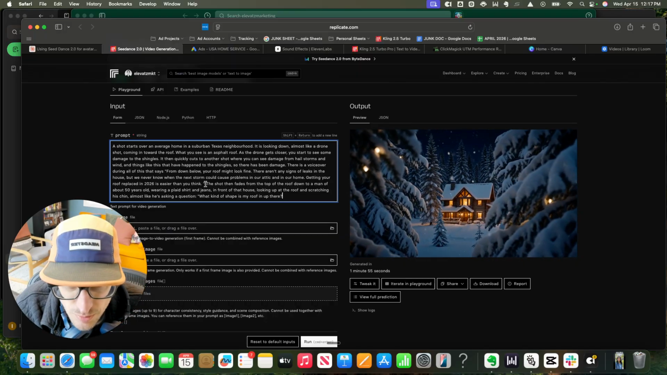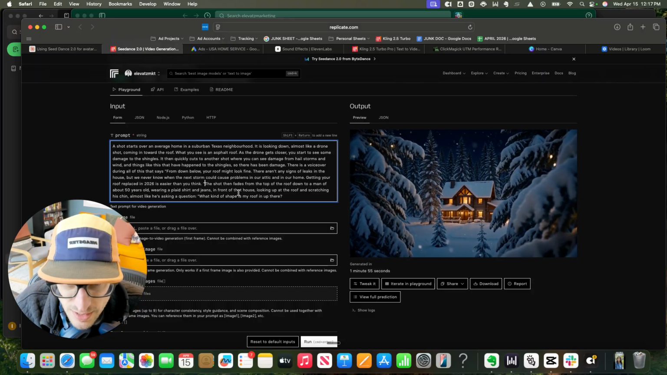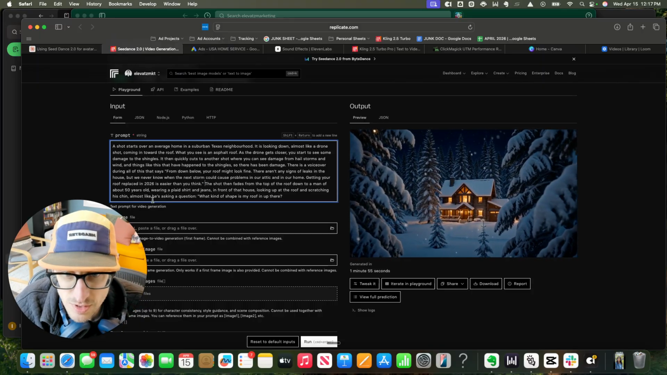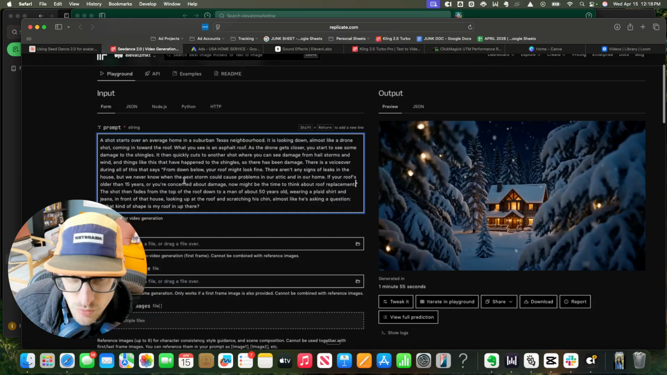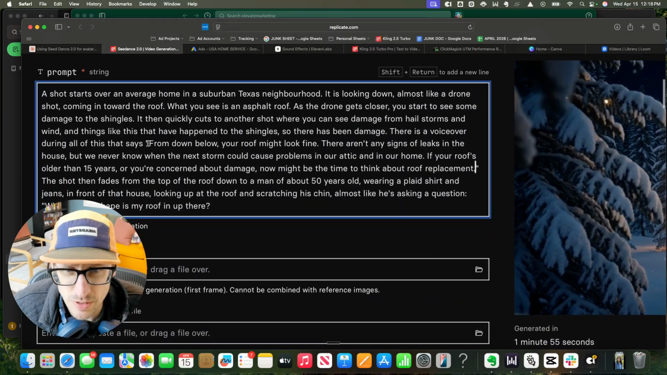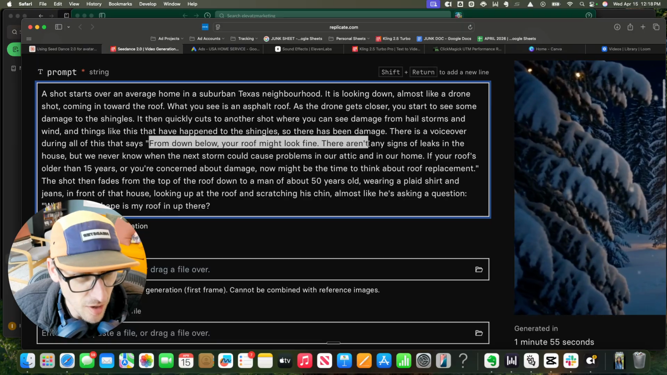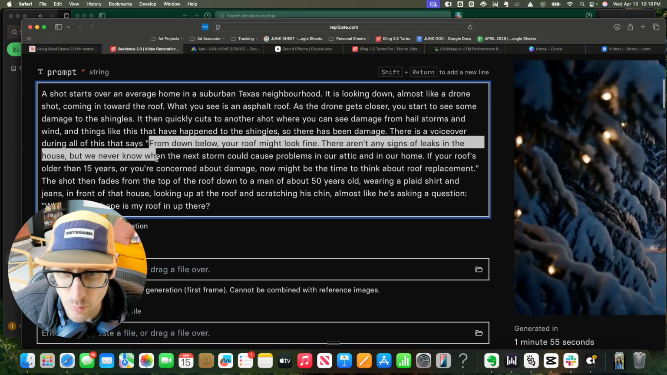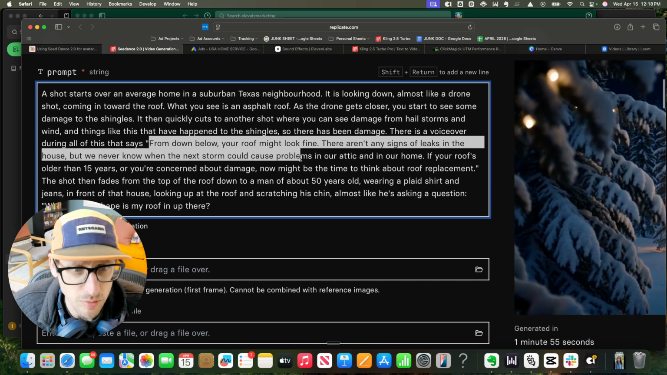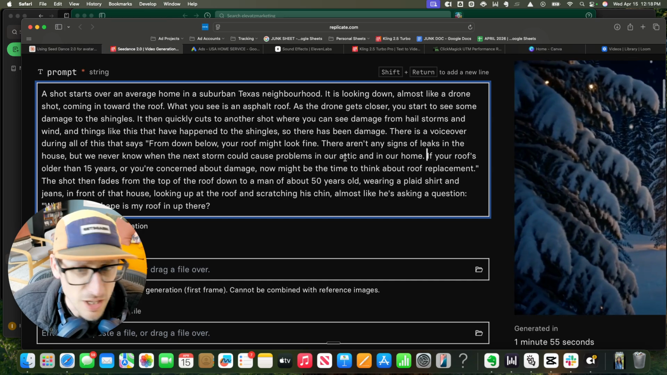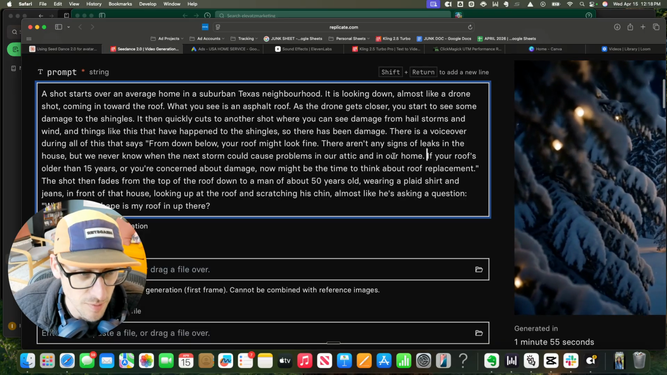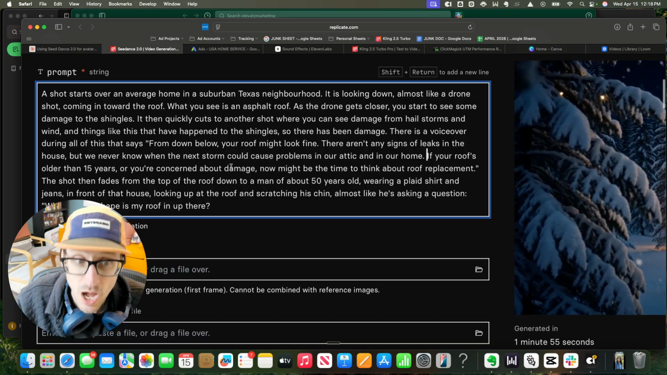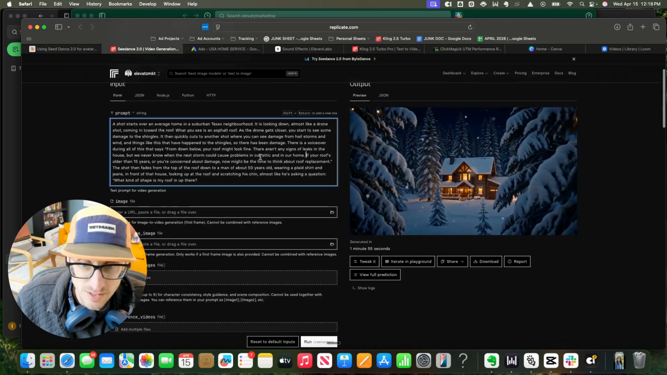I'm going to change this prompt a little bit. I always worry about I'm going to accidentally delete these when I'm typing them. So let's see here. I'm going to pause for 1 sec while I read this. Okay, I made a slight change to my script here. So from down below, your roof might look fine. There aren't any signs of leaks in the house, but we never know when the next storm could cause problems in our attic or in our home. If your roof's older than 15 years or you're concerned about damage, now might be the time to start thinking about roof replacement.